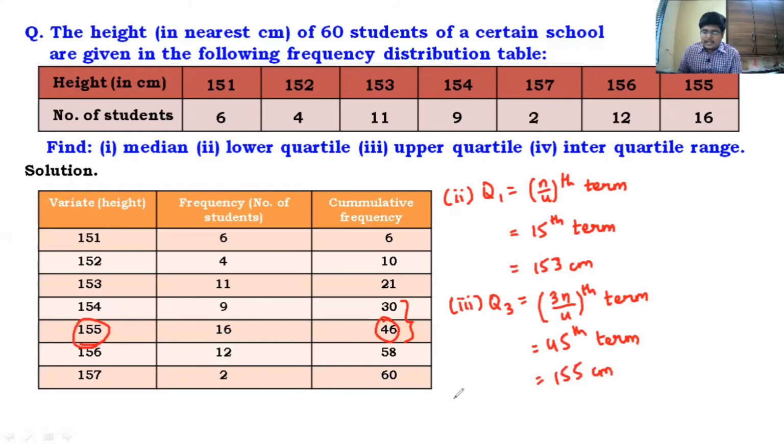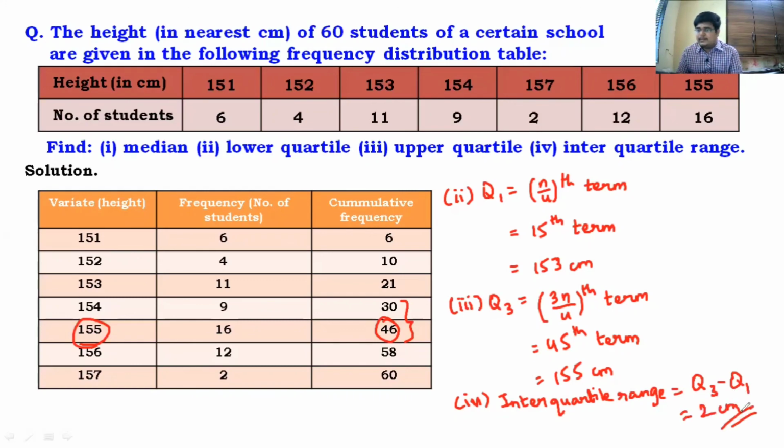That's it. And the last is interquartile range, which is very simple. So interquartile range is simply the difference. So interquartile range will be Q3 minus Q1. Now here the value of Q3 is 155, Q1 is 153. So interquartile range is 2 centimeter height. That's it. So with that, we finish medians and quartiles for ungrouped data. I hope you guys have understood this.